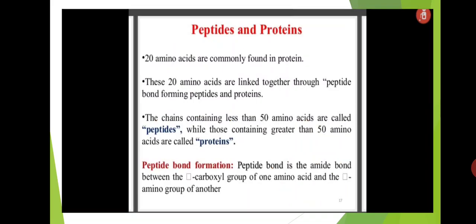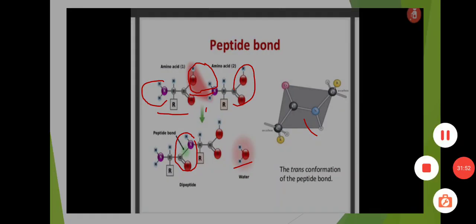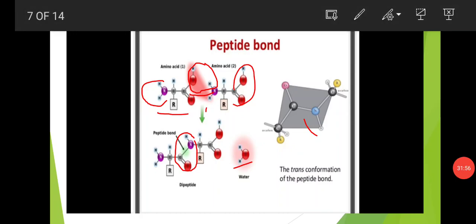This peptide bond is the amide bond. This amide bond forms between the carboxyl group and the amino group. Here the peptide bond is formed between one amino acid and another amino acid.